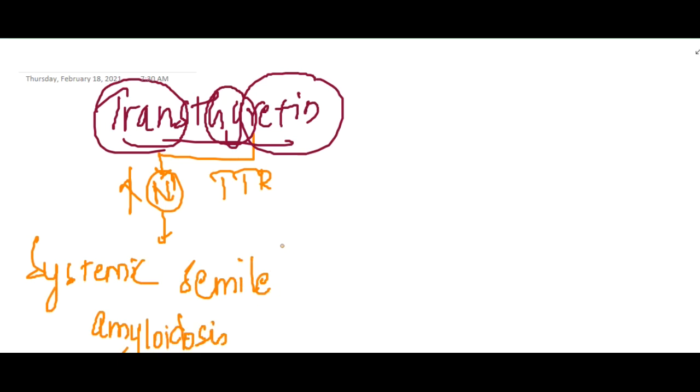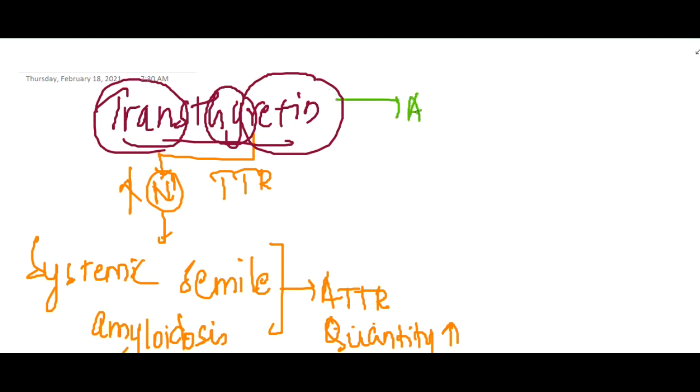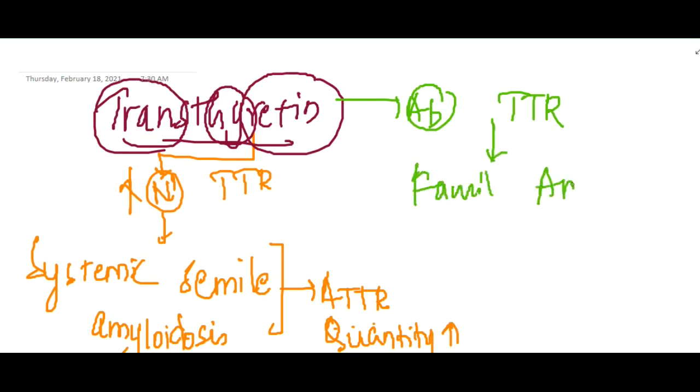This is ATTR, amyloid transthyretin, where only the quantity of amyloid transthyretin is increased. If there is abnormal or mutant transthyretin, this will result in familial amyloidotic polyneuropathy.